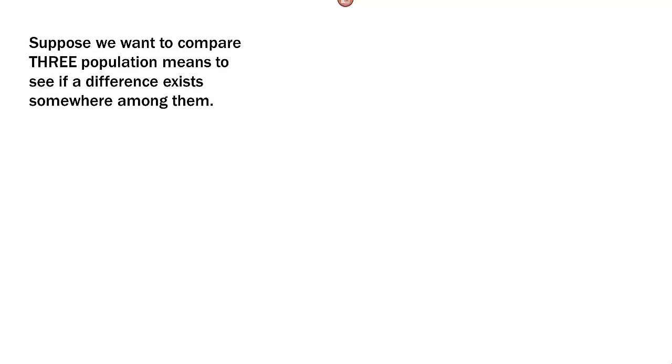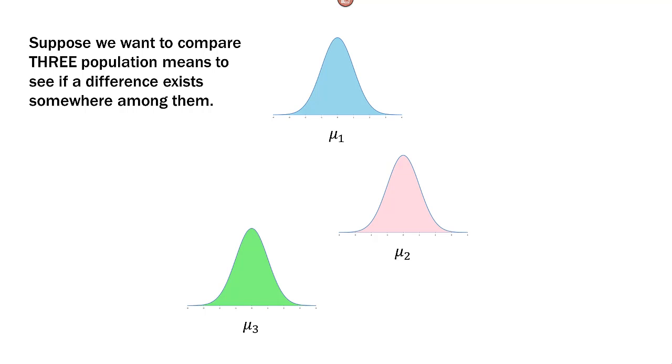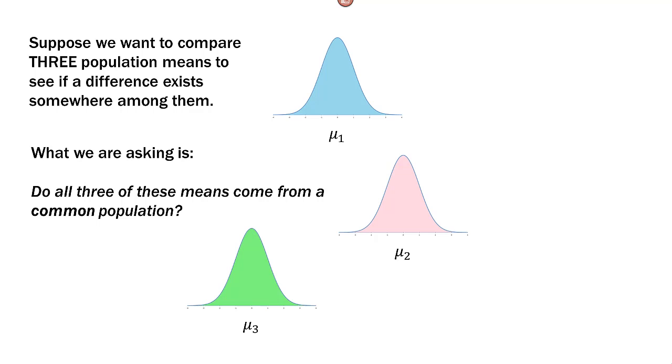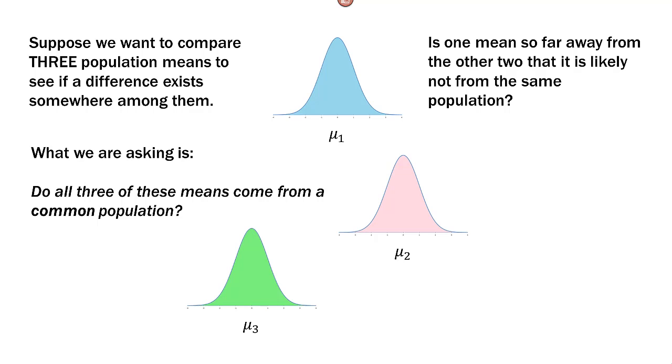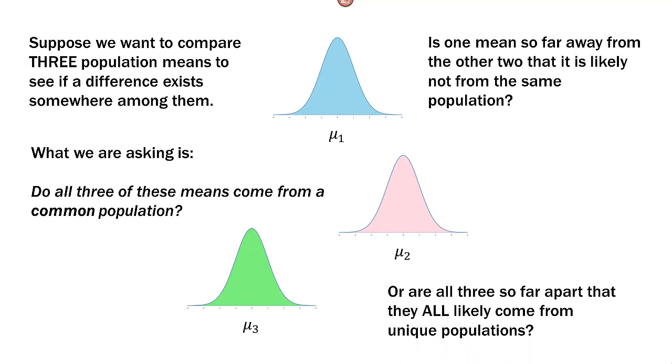So suppose we want to compare 3 population means to see if a difference exists somewhere among them. So we have population 1 there in the blue, population 2 there in the pink, and population 3 there in the green. So what we're asking is, do all three of these means come from a common, sort of larger population in the background? Is one mean so far away from the other two that it is likely not from the same population? Or are all three so far apart that they all likely come from unique populations?